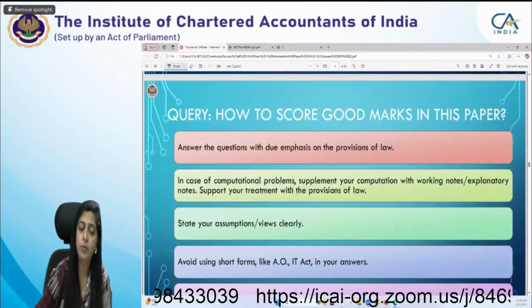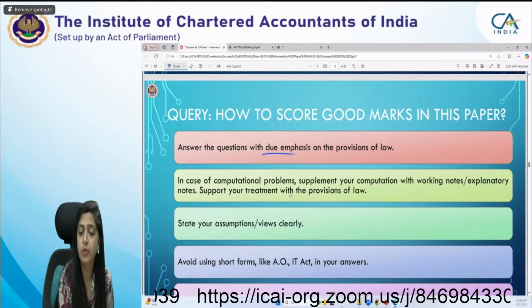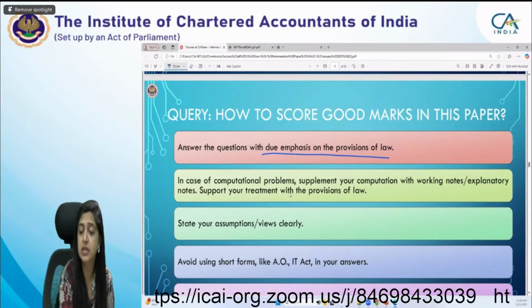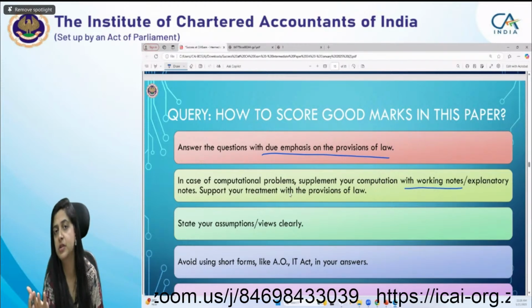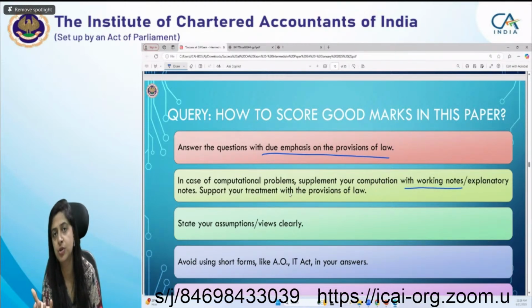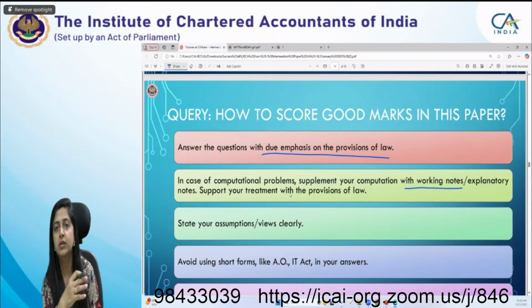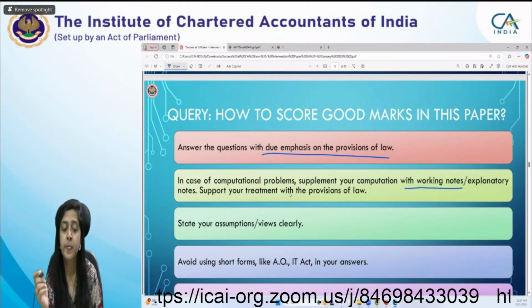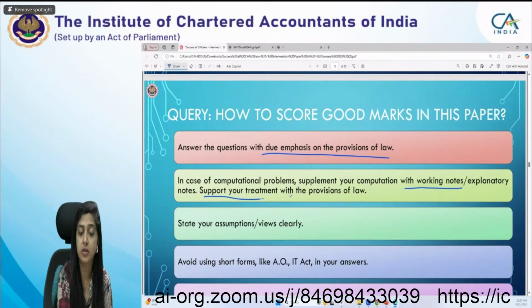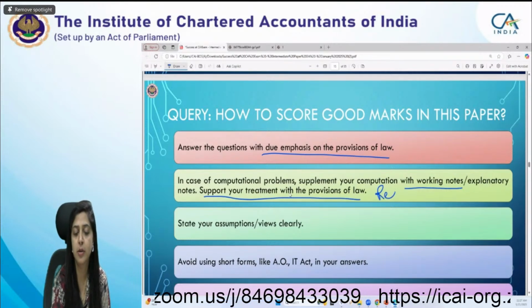I told you to give more emphasis on the provision, substantiate your answers, and give your working notes properly. Working notes you can give in the main solution itself, like in the first question, or you can refer to them as working note one or two after the main solution. You can do either way, but support your answer. Reasoning is very much important.